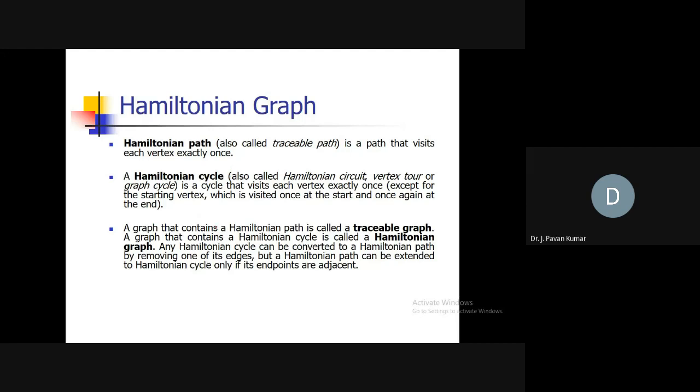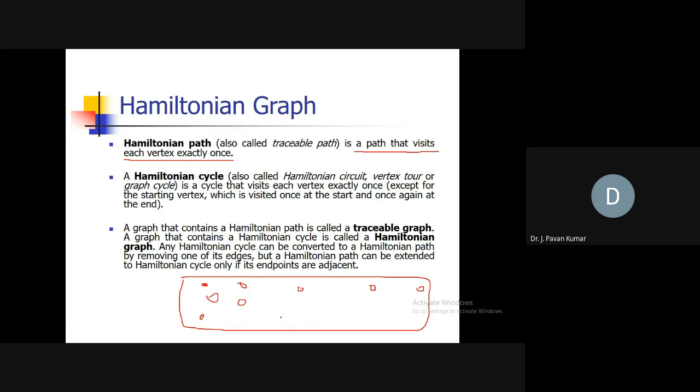Yeah. Next, there is a notion called a Hamiltonian graph. Earlier we discussed with respect to edges. Now we will discuss with respect to vertices. Suppose there exists a path that visits each vertex exactly once. Yesterday we introduced one example before closing the class. What was it? You have constructed a villa. Let us say these are all some enclaves. Let us assume you have several villas inside the compound.